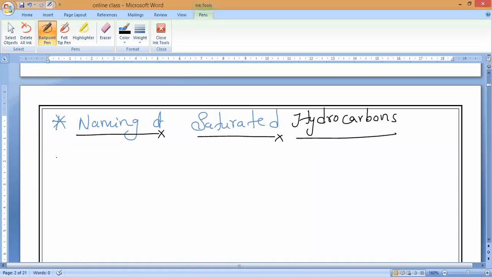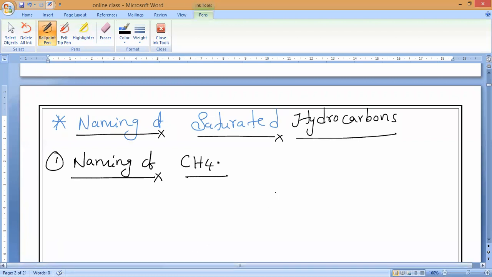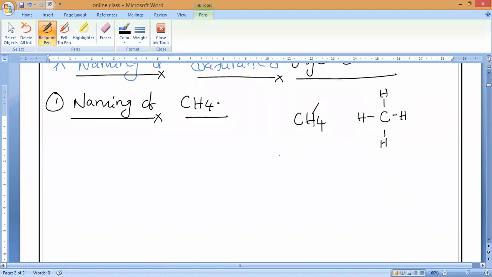So the first one, naming of CH4. If you observe very carefully, CH4 means one carbon and how many hydrogens, guys? Four hydrogens. Clear? So now, what is the IUPAC name and what is the common name?